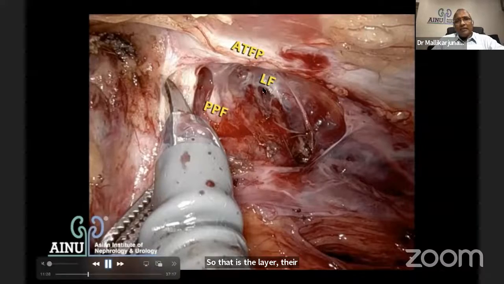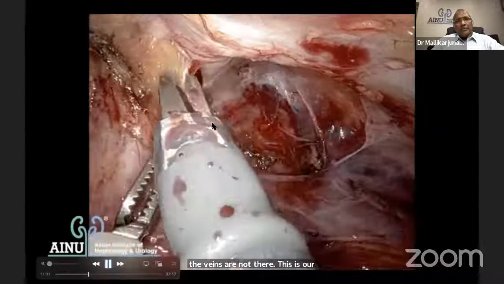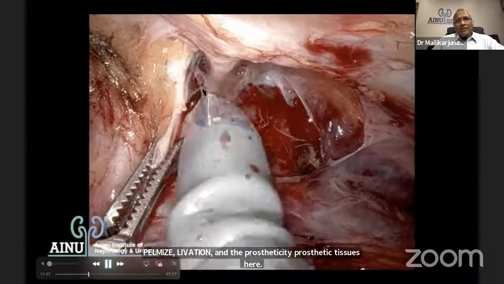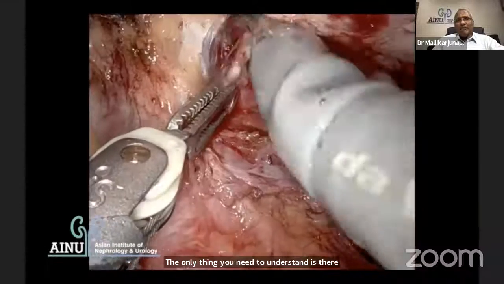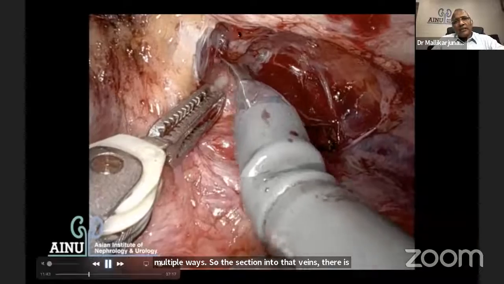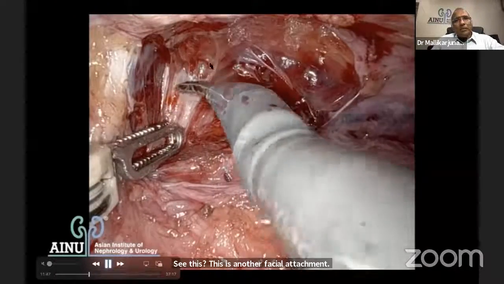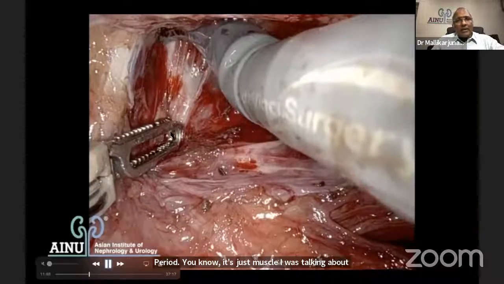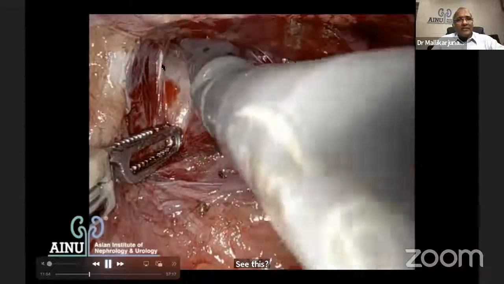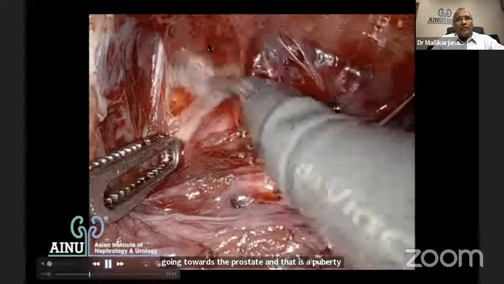This is arcus tendinous fascia pelvis, levator fascia, and the periprostatic tissues here. The only thing you need to understand is there are multiple veins. So in dissecting into those veins, there is a plane existing on the surface of the veins, but sometimes they get divided. See this? This is another fascial attachment, the puboperinealis muscle I was talking about. This is the puboperinealis muscle with one attachment going towards the prostate, and that is the puboperinealis muscle which is encircling the urethra here. That is what we are talking about.